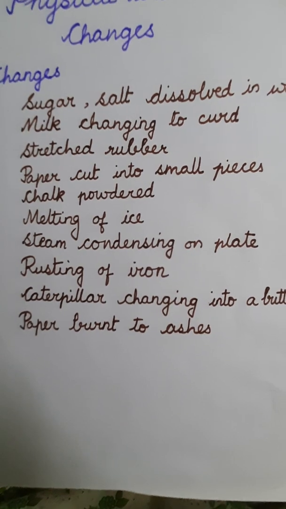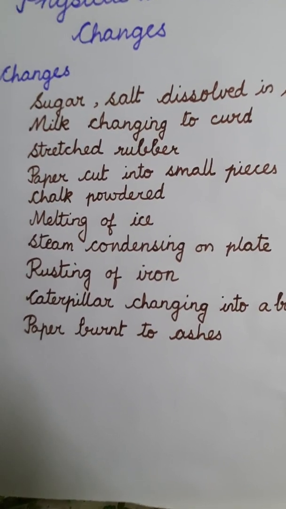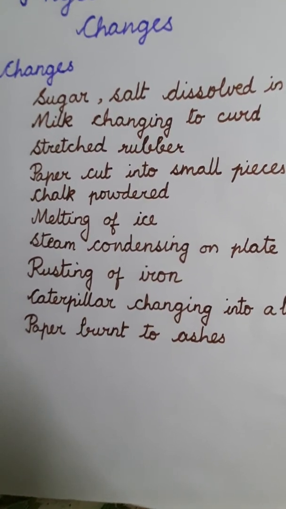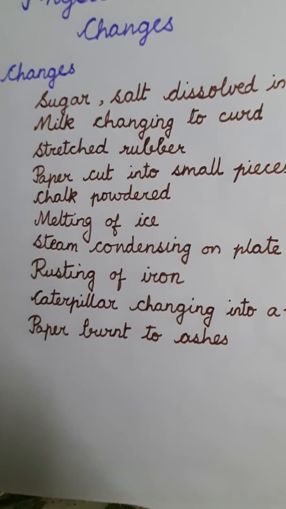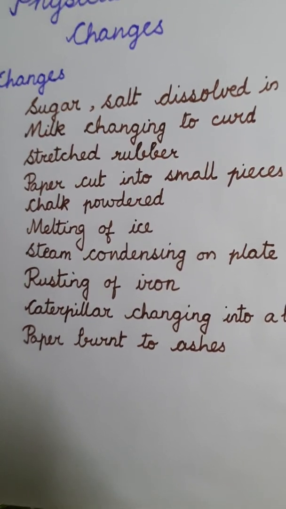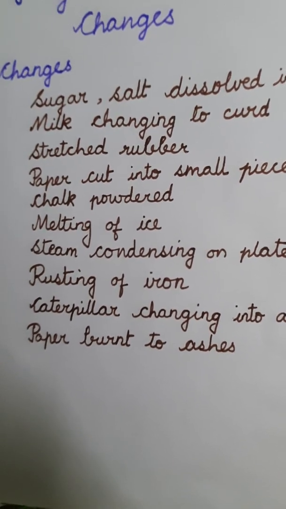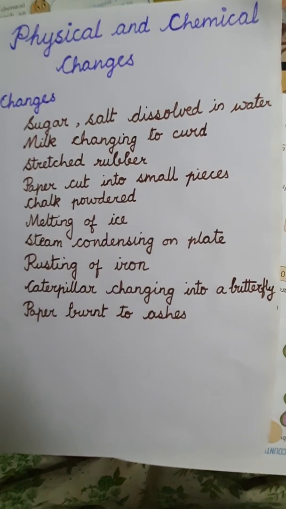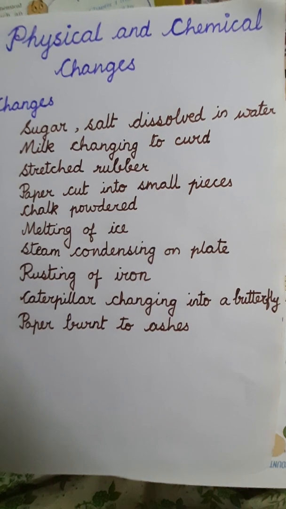Rusting of iron. Have you seen that iron gets rusted if we keep it in moist areas? Rusted iron, you have an iron nail, you must have seen in your houses. This iron gets rusted over many days when it is kept in the presence of moisture, air and humidity. Okay, humid air.